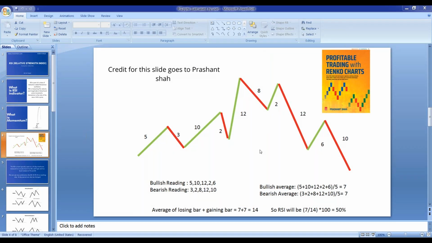So basically we have to take the number of points on a closing basis and calculate. No, you don't have to calculate. I am just sharing the logic of plotting this RSI. No, that's understood. But this bullish reading, what you have done, is the number of points the market has gone up by on a closing basis. Yes.